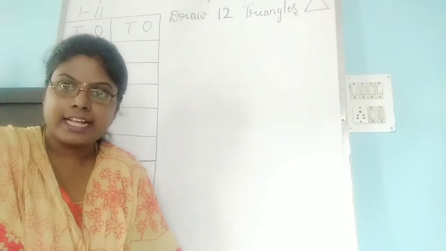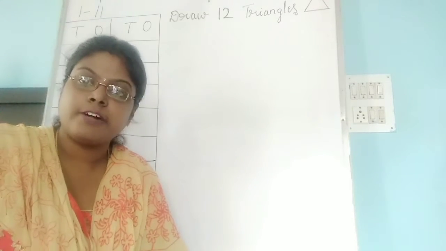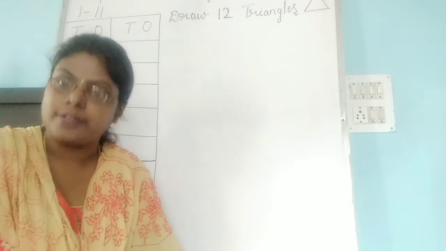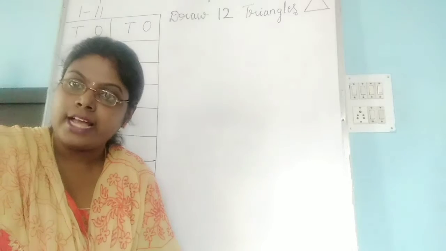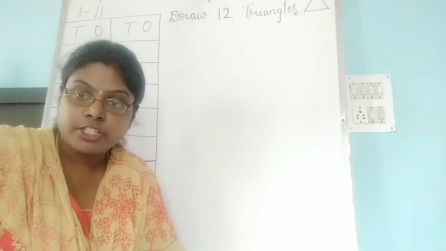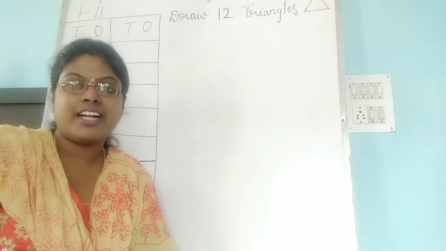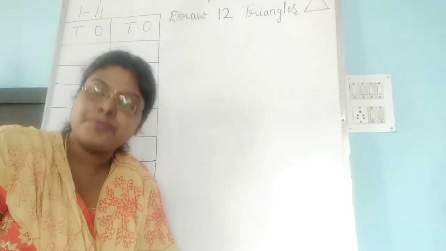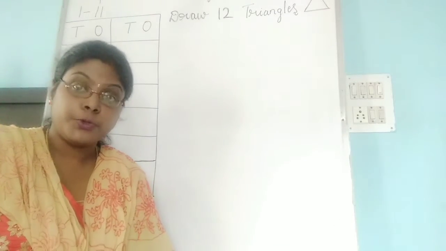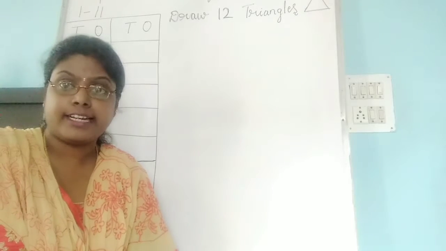And in today's class we will learn the next number that comes after 11, that is 12. Repeat after me, children. 12, 12. You repeat these numbers 10 times and then start writing in your book.